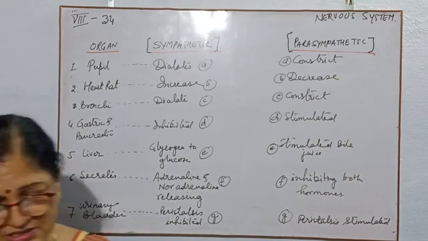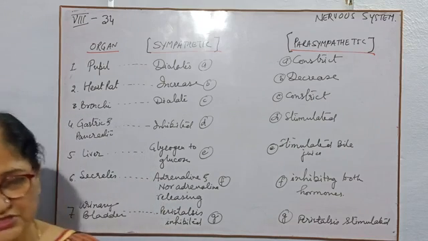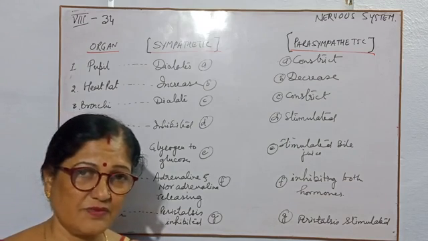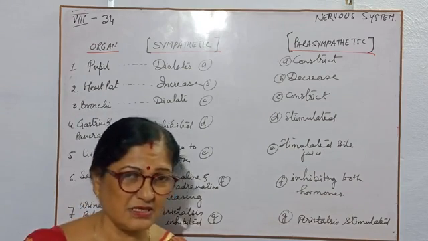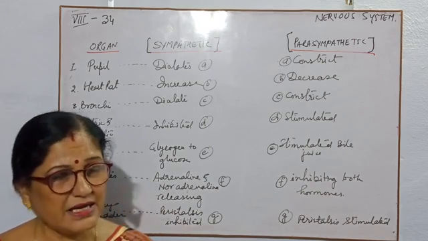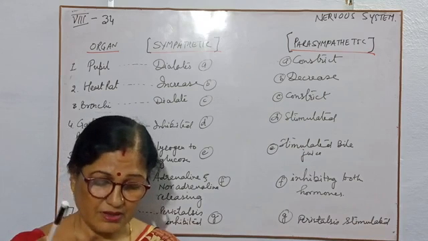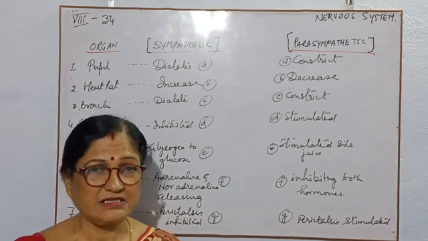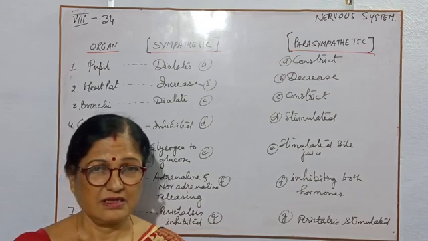Children, sympathetic system, in higher classes you will study more about it, but in class 8, please children, this much you have to know, that sympathetic and parasympathetic systems both run parallel to each other and they continue the activity in an antagonistic manner.